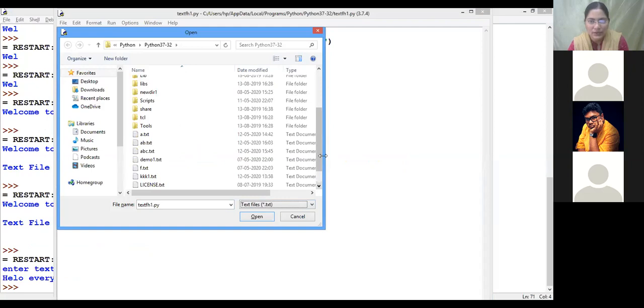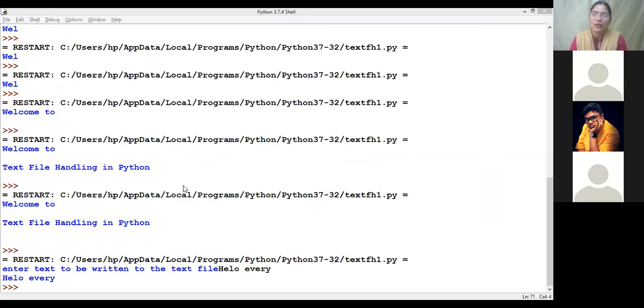Now let us open this xyz.txt and see what is there. What happened to the previous content? It is overwritten, like your memory. Once you have deleted it and written some other file, the previous file is no more existing. In the same manner, the previous content is gone, and only the new content we have written is there. In which mode is this happening? Are you all following? In W mode.